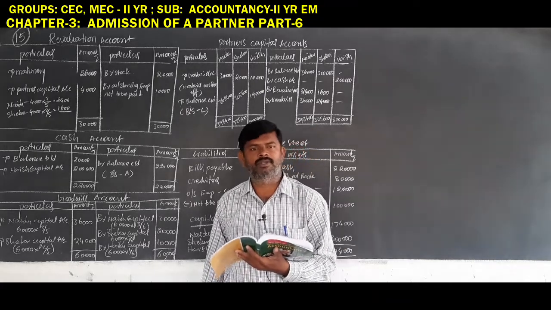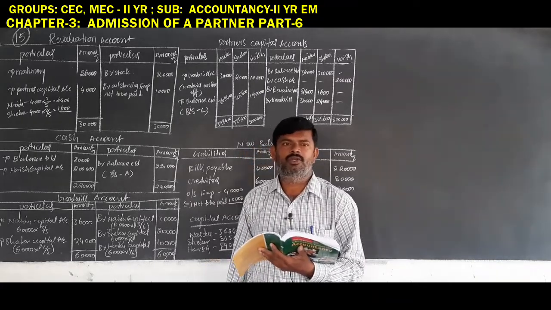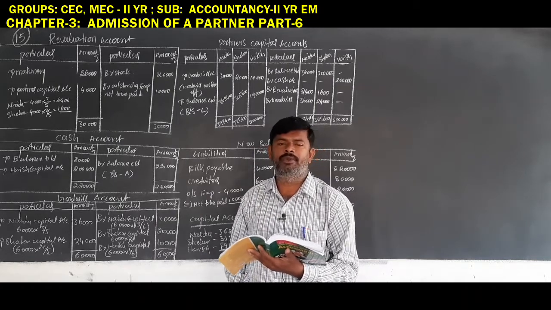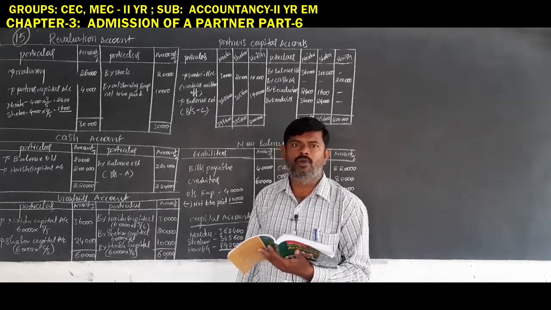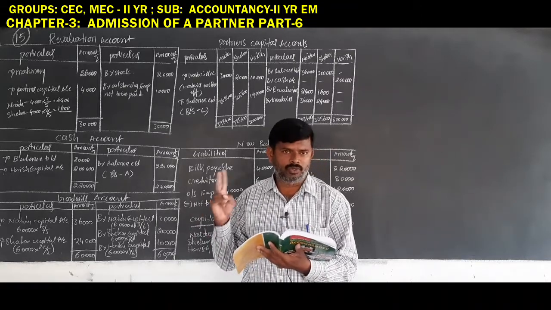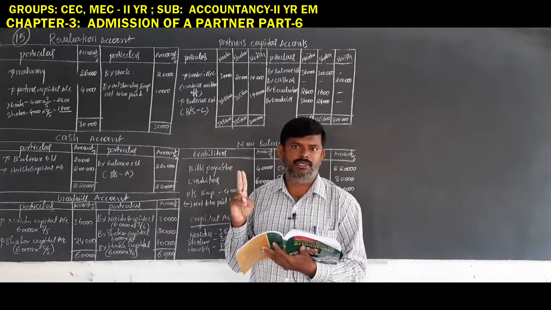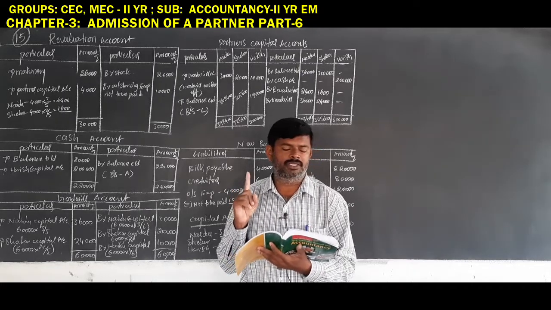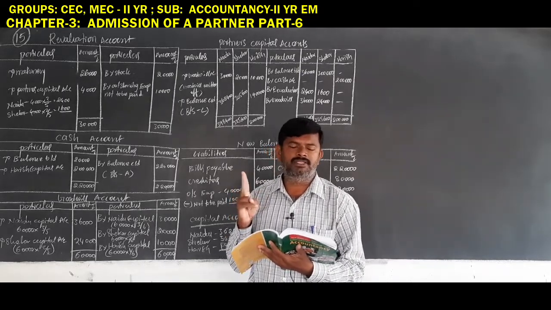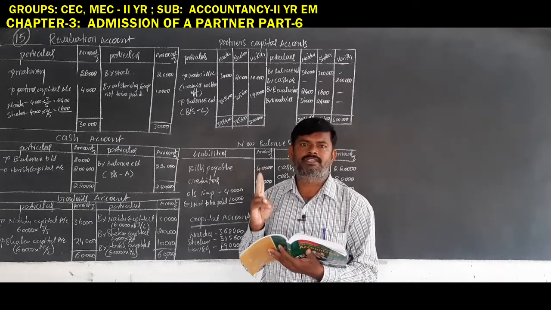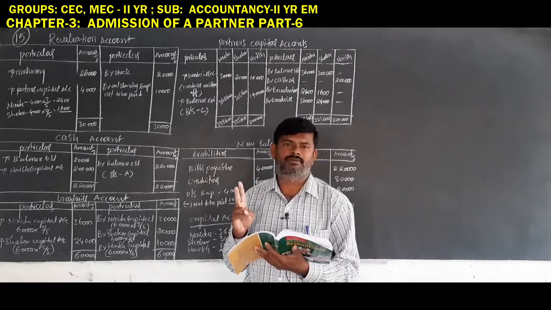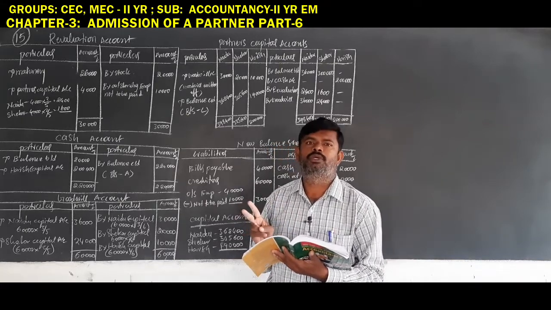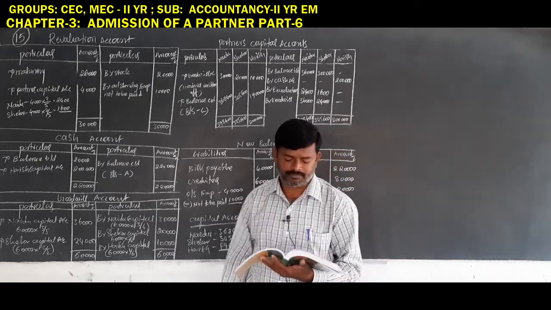Remember one thing. Otherwise, there is no need for the new partner's ratio or the new ratio of the old partners. Only in two conditions is the new ratio compulsory: in case of goodwill creation and written off, and the capital readjusted method. Remember one thing, in other conditions there is no need to calculate the new ratio.